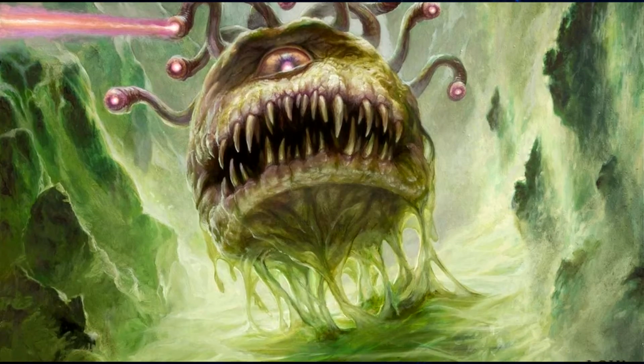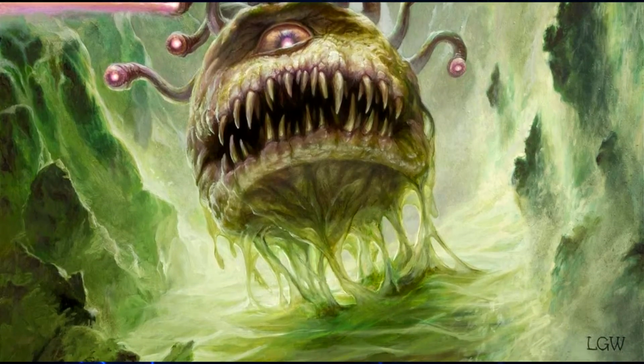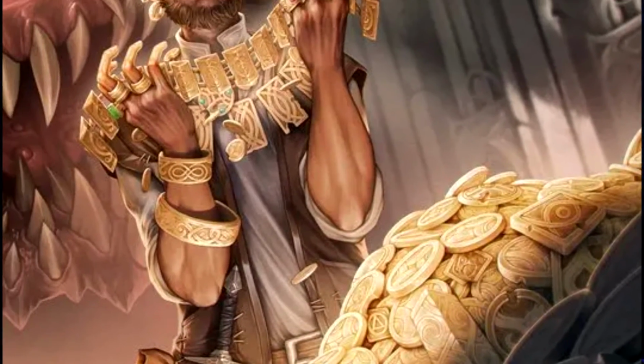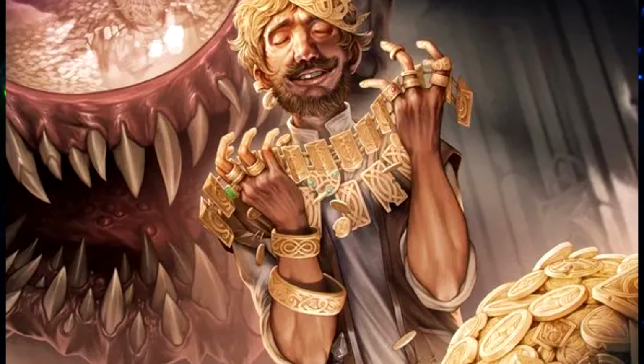Either way, beholders are evil despots that are paranoid of others trying to kill them, and will work out whatever is needed to remove known threats to themselves.